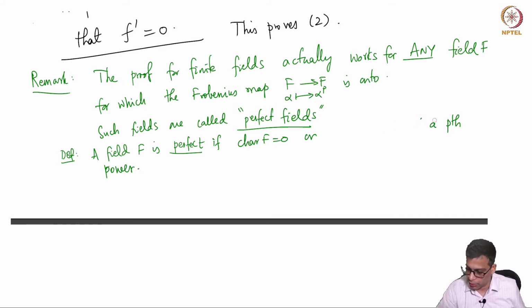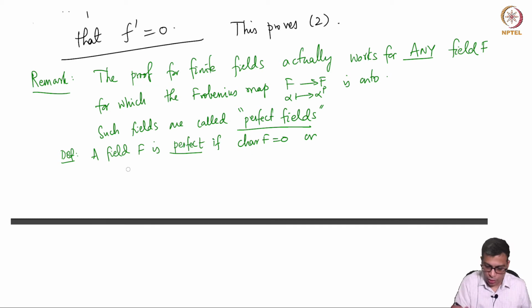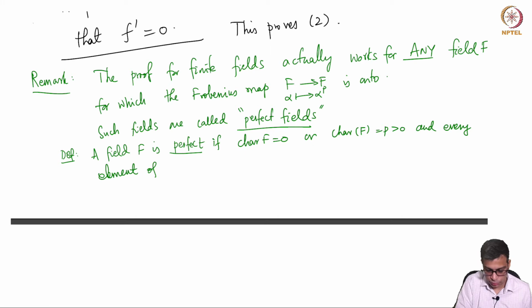Okay, let me be a bit more careful. Or the characteristic of F is p and every element of F is a pth power of some other element.